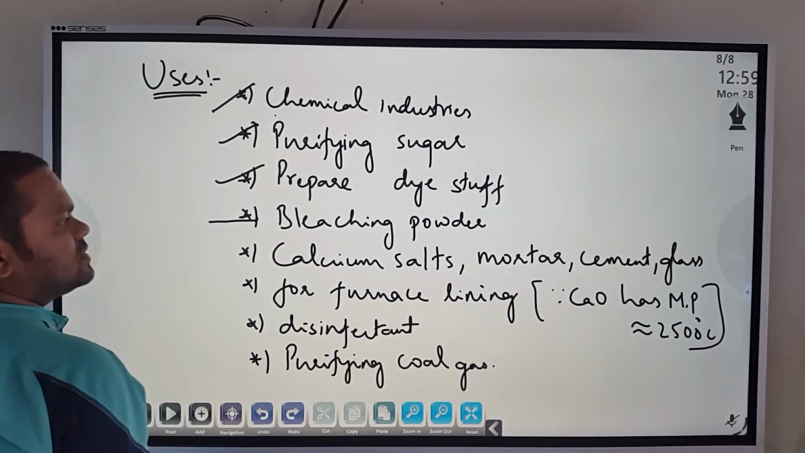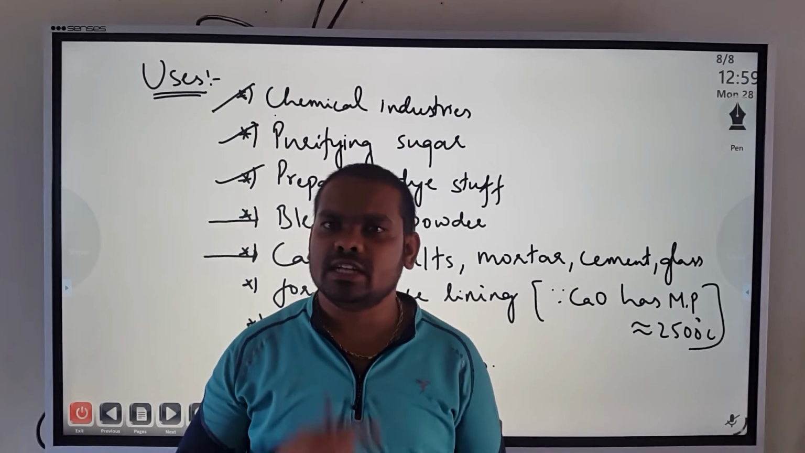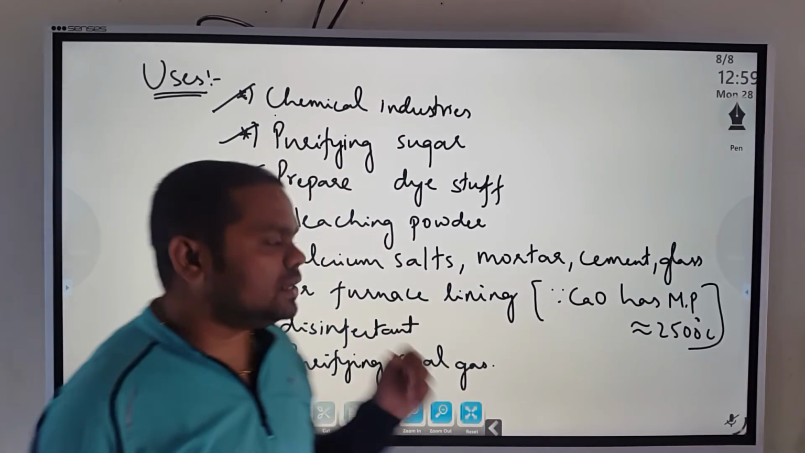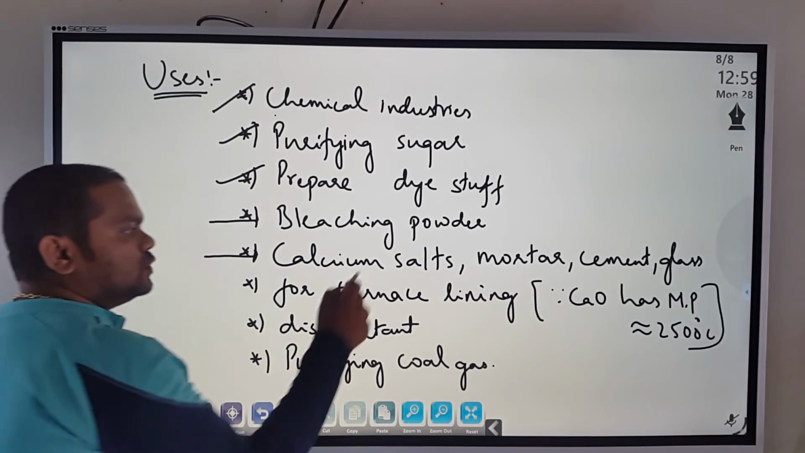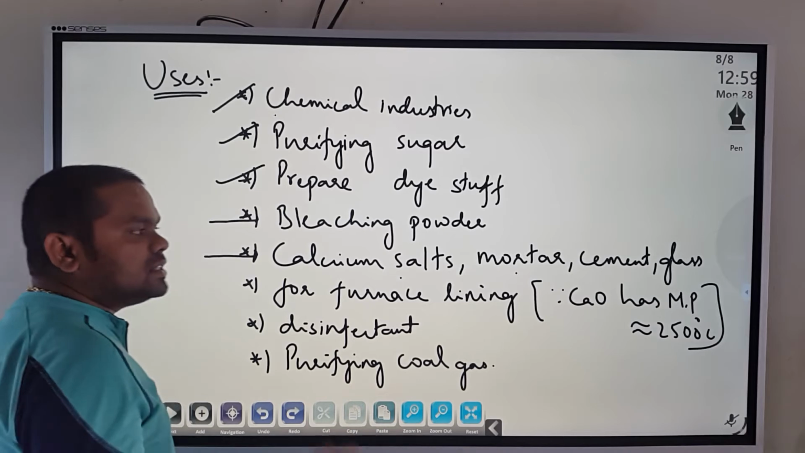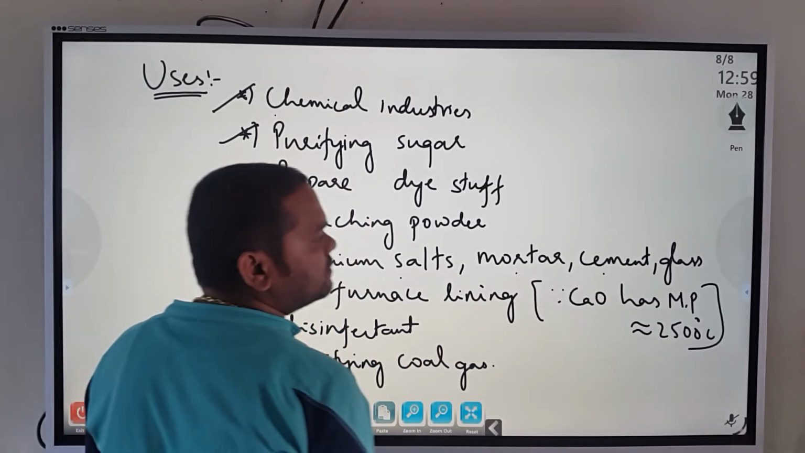And calcium salts: it is used in preparing calcium salts like calcium chloride, calcium hydroxide, calcium sulfate, calcium carbonate, various compounds of calcium. So calcium oxide uses: calcium salts, mortar is again a hard mass substance. Then cement is also similar to mortar, a slight difference is there, we'll see that.